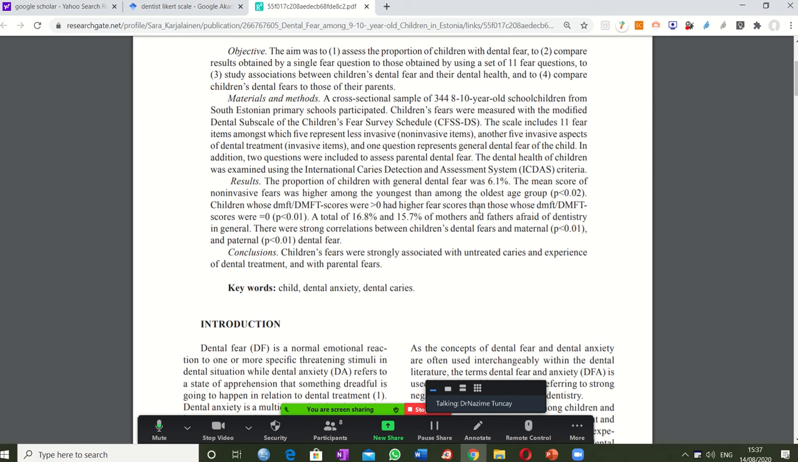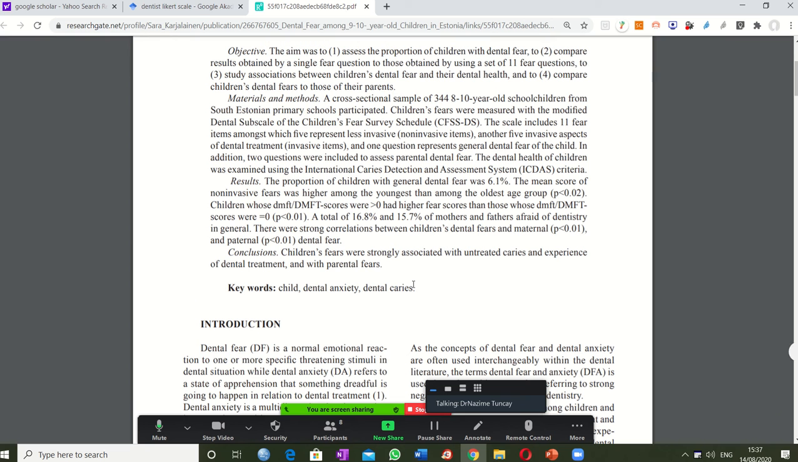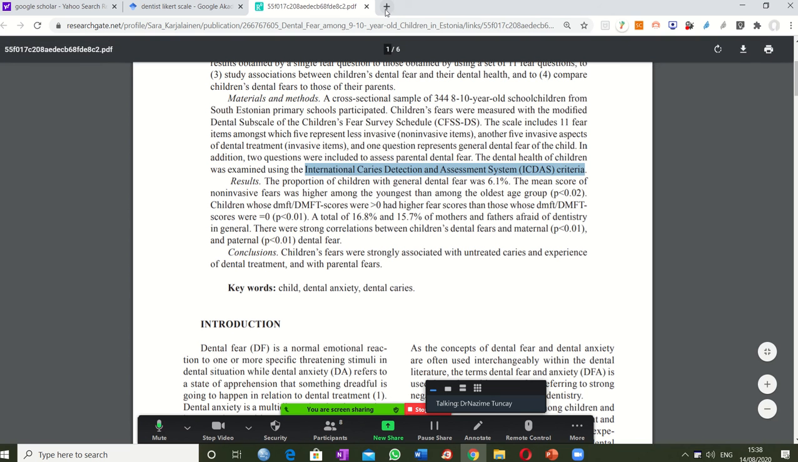This is just a random article, by the way. I found it on the internet, and it's the first time that I am seeing it, and I am showing you how you can interpret articles. Okay, so it's about dental health of children. Okay, good. And it's examined using the International Caries Detection Assessment criteria. Okay, good. So this is a criteria that is proven statistically, okay, and this means that if it is written like that, we can do more research, of course, about it.